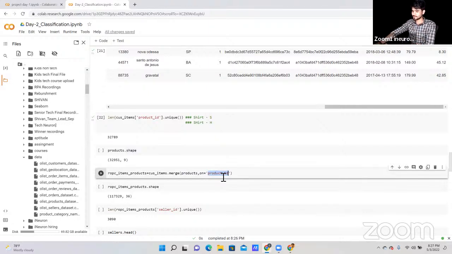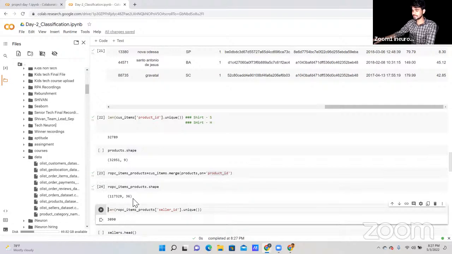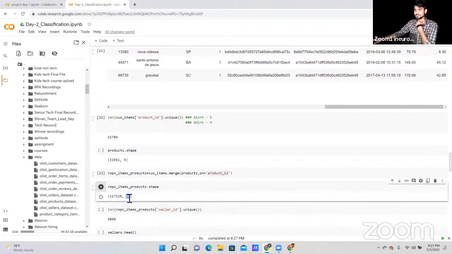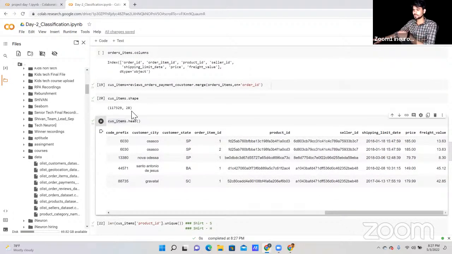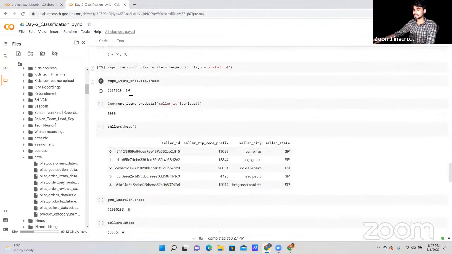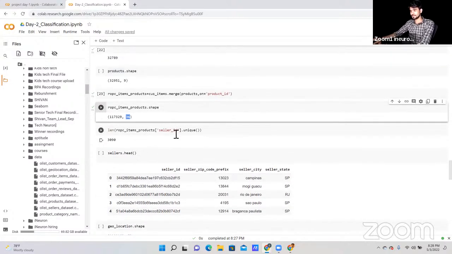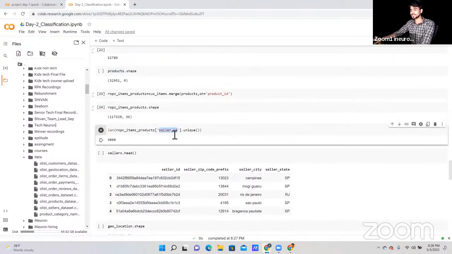Now let me run this cell. Now let's check the shape of our data. Now we are getting 36 columns, because here you can see we had a total of 28, and after merging we are getting a total of 36 columns. Now I'm going to check the unique IDs of the sellers that we have.